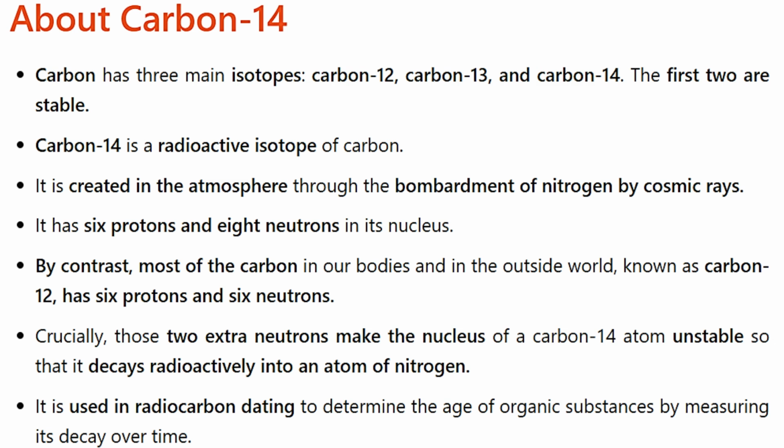By contrast, most of the carbon in our body and in the outside world, known as carbon-12, has 6 protons and 6 neutrons. Crucially, those two extra neutrons make the nucleus of a carbon-14 atom unstable so that it decays radioactively into an atom of nitrogen. It is used in radiocarbon dating to determine the age of organic substances by measuring its decay over time.